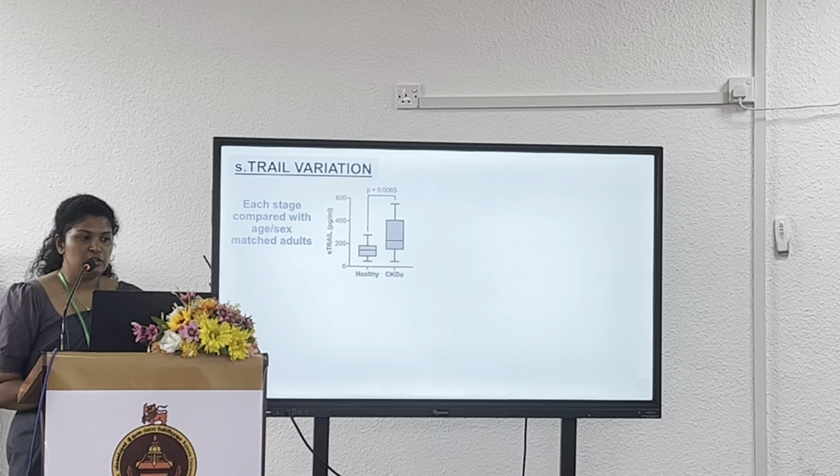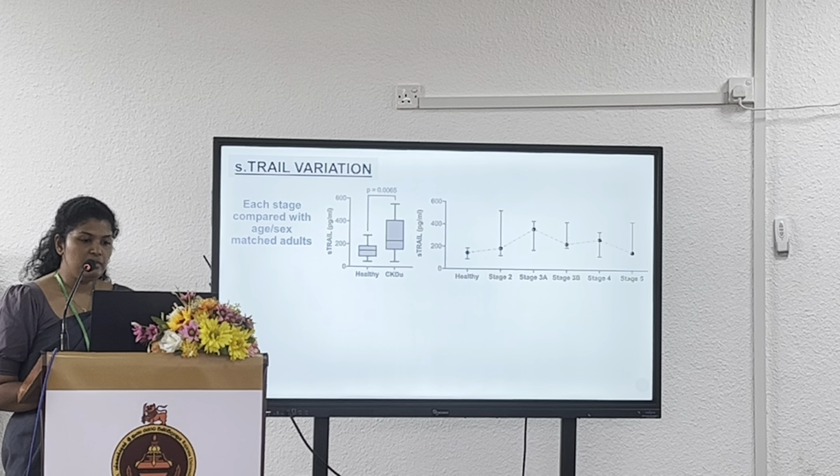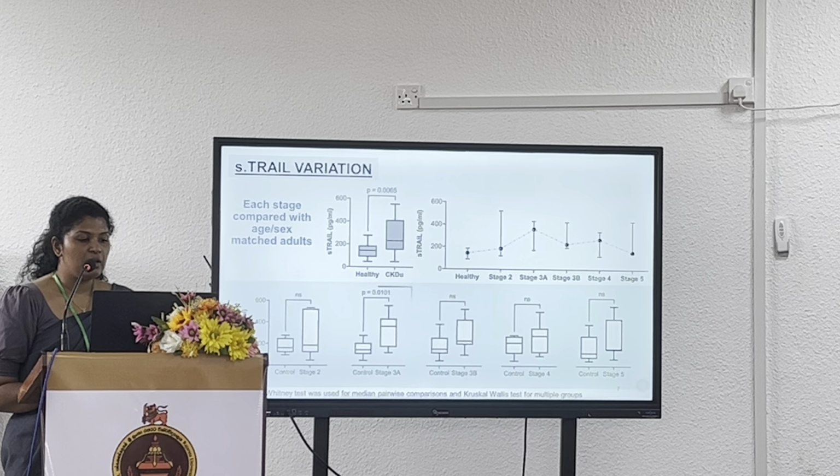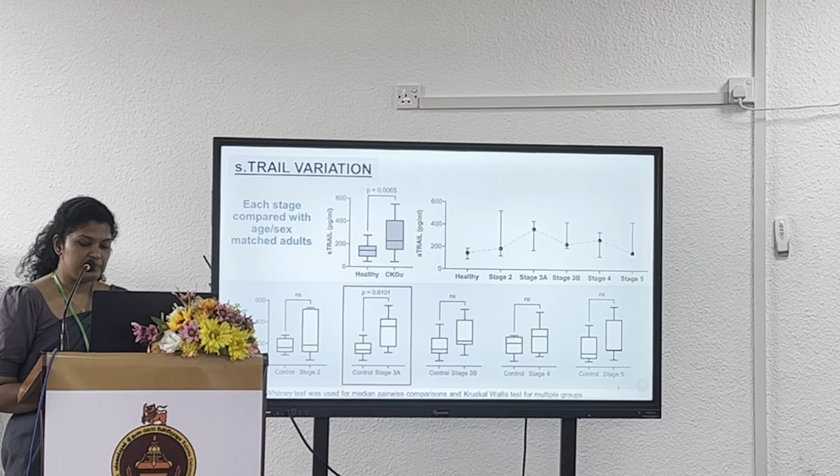When we go to the results, we could identify a significantly higher soluble TRAIL expression in CKDu patients compared to the healthy control. When we assess the distribution of TRAIL with the disease severity, we could identify a significant peak at stage 3A and a subsequent decline. When we assess the pairwise comparisons, we could identify a statistical significance between the control and stage 3A.